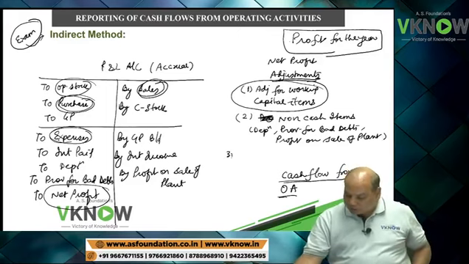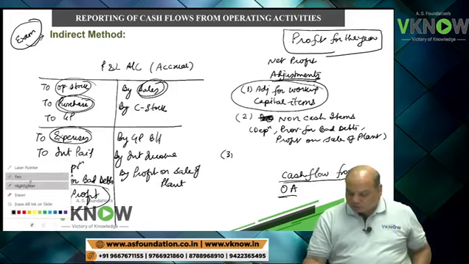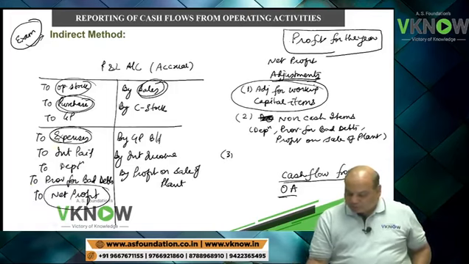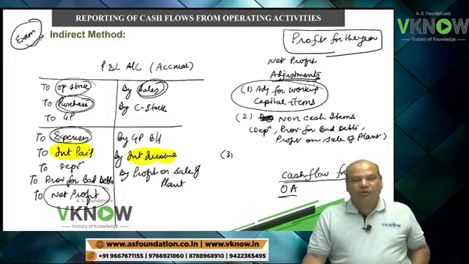And the third type of adjustment we are going to make is those items which need to be presented in either financing activity or investing activity, but which are included in the P&L account.